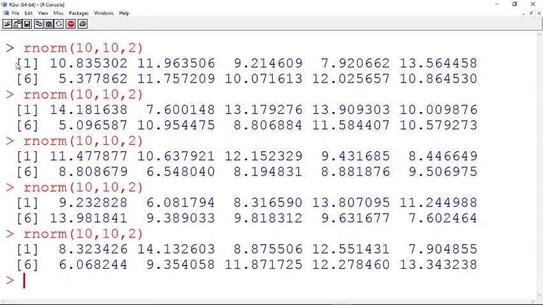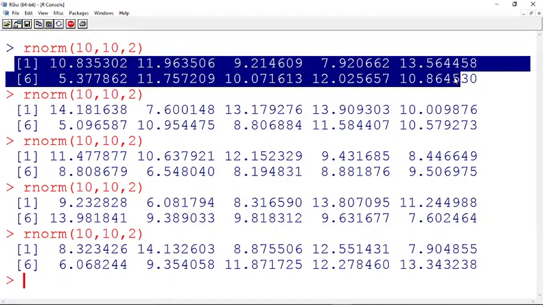Suppose now you have generated this particular value first, and you have started to work on something. Suppose you are generating a model, or you are going to go for a plot or something. In that case, if you want to reproduce the same result again, that is not possible with this kind of environment.